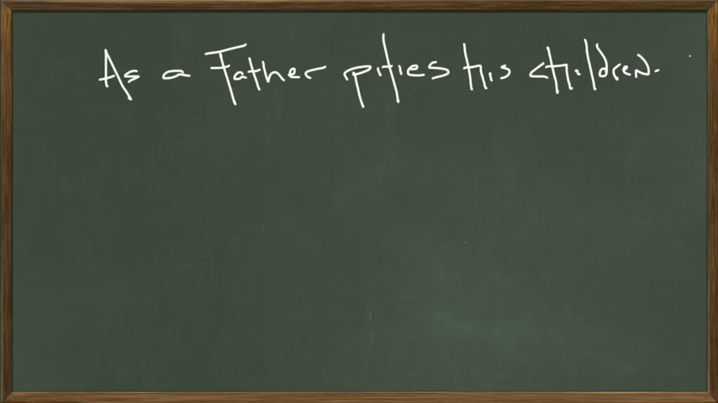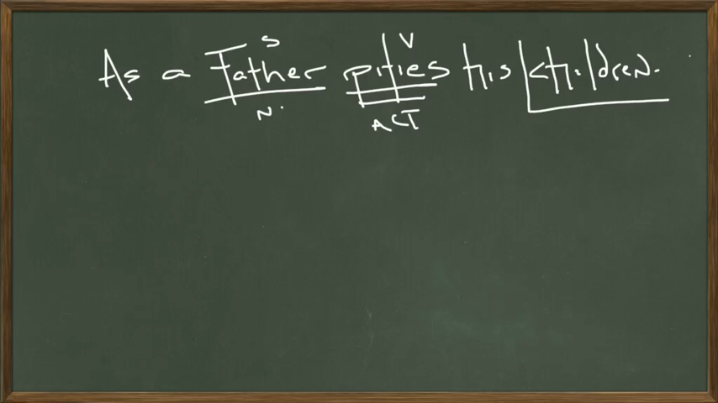Here's our first one. As a father pities his children. This is also from the New Testament. Most of his examples are from the New Testament, and this is a fragment, of course, but we can still break it apart. Father, subject of the sentence, nominative case, does what? He pities. That's the verb. It's an action verb because the subject is actually performing the action. And he pities what? His children. Children receive the action, so they are the direct object, and they go into the accusative case.